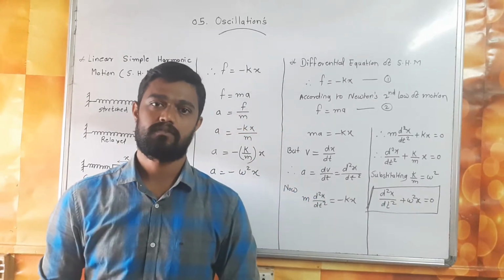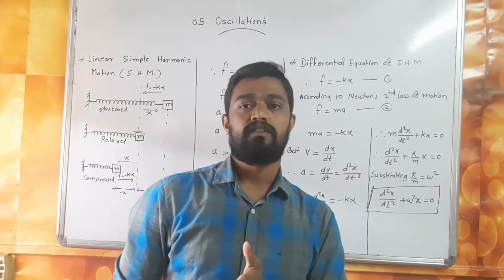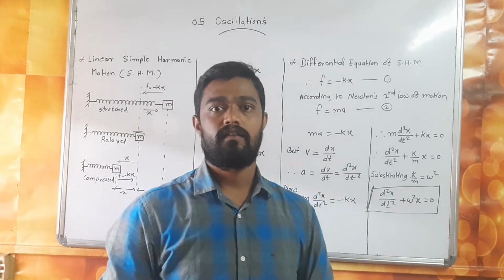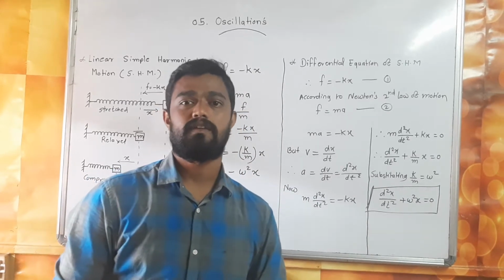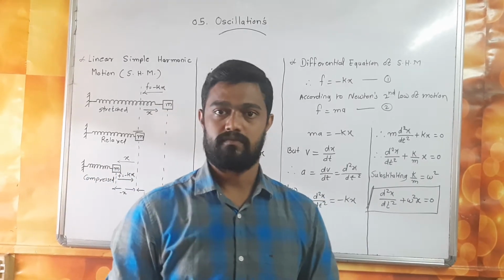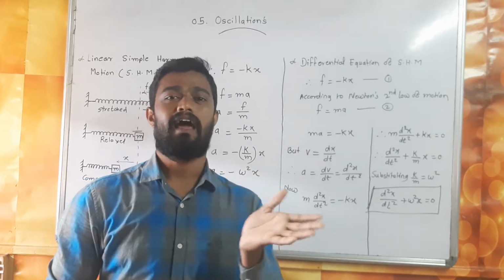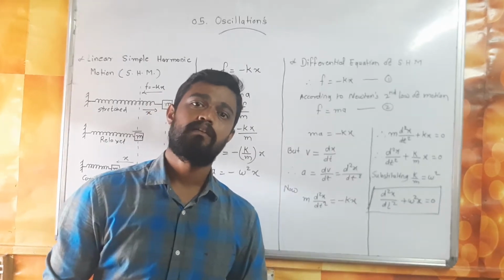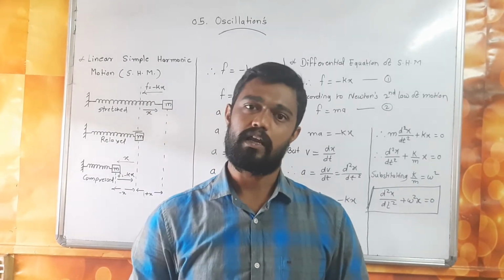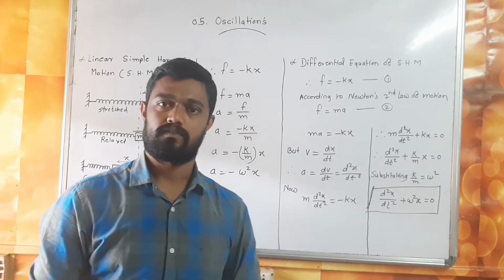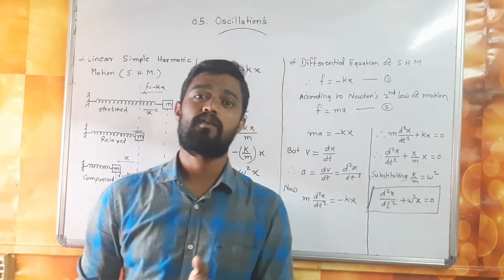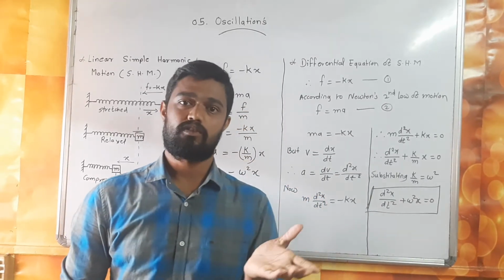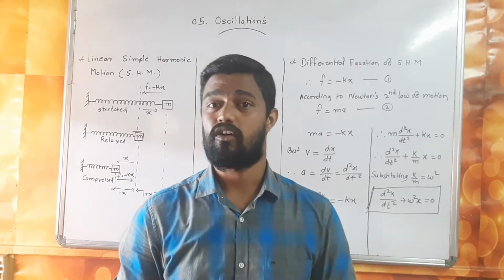What is a periodic motion? Any motion which repeats its path after an interval of time is called periodic motion. It means the particle's motion repeats the path to and fro in a definite interval of time. But circular motion is not an oscillatory motion. Circular motion is periodic but it's not oscillatory.